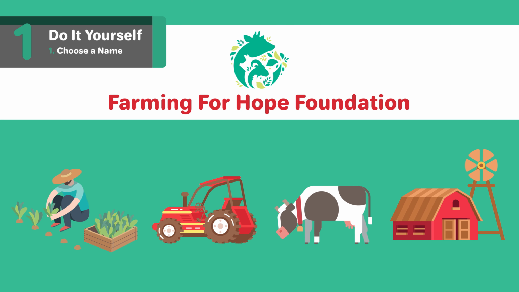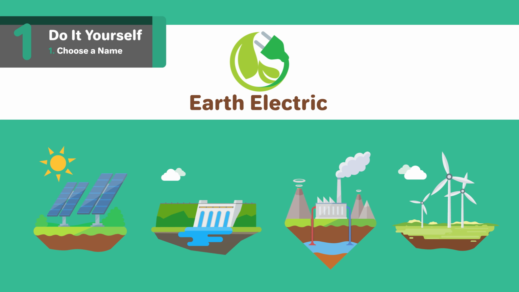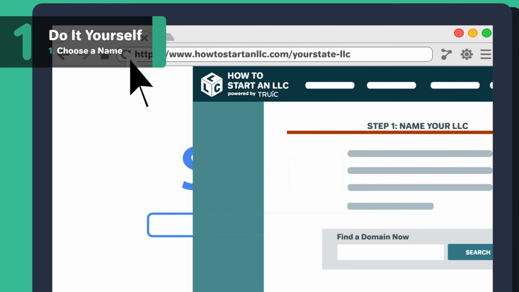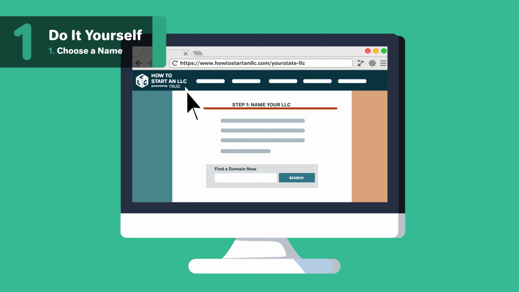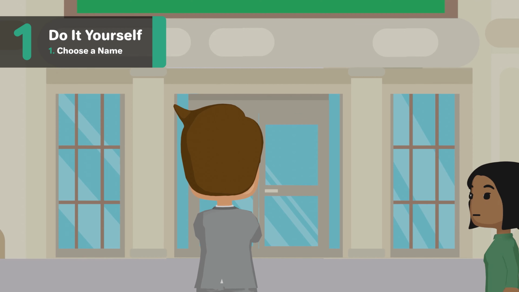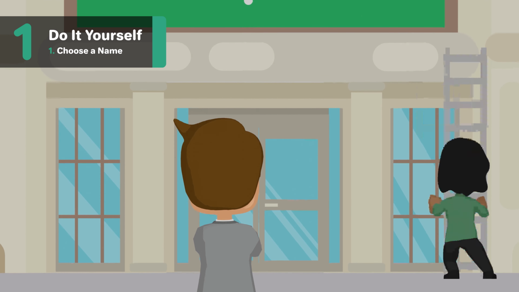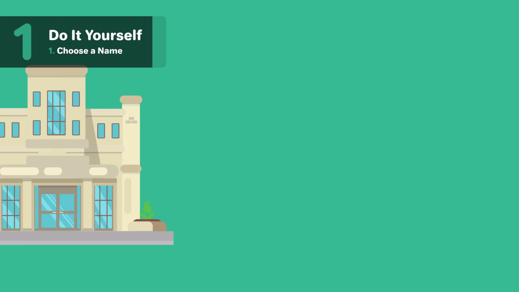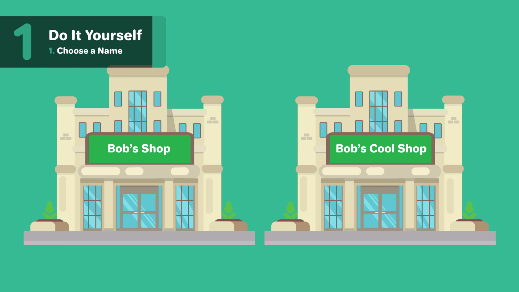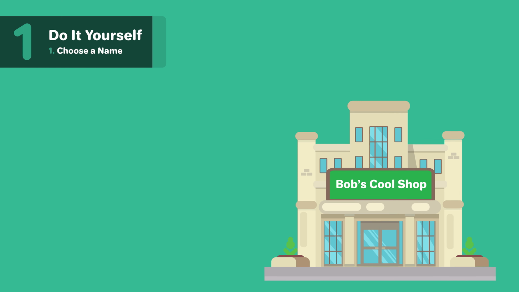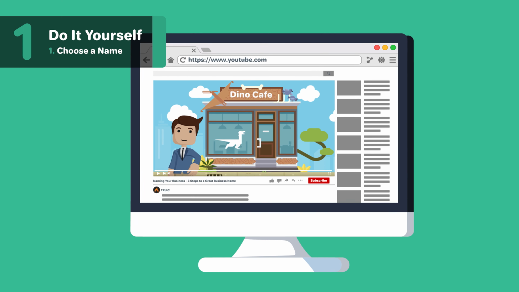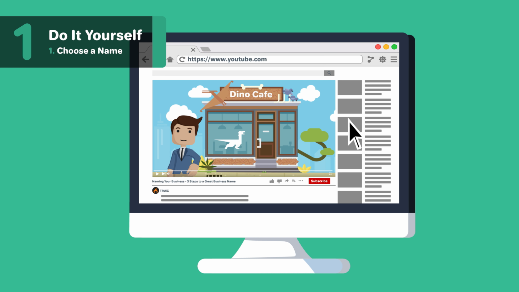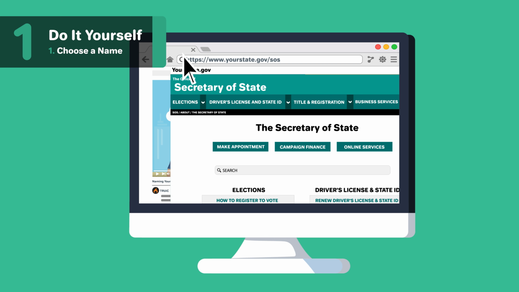It's important to pick a name that both aligns with your mission and follows the rules of naming guidelines in North Carolina. You'll need to check North Carolina's specific naming requirements, but in general, follow these rules when choosing a name. The name you pick for your organization should not include any words or terms that could be considered grossly offensive or misleading. The name must be distinct from that of any other corporation in North Carolina. For more information on what makes a name distinct, check out our other video, How to Name Your Business in North Carolina, linked below.